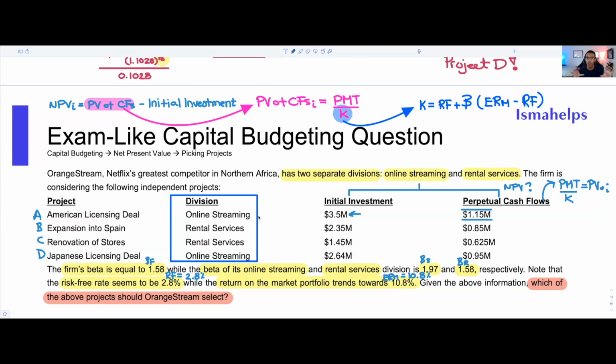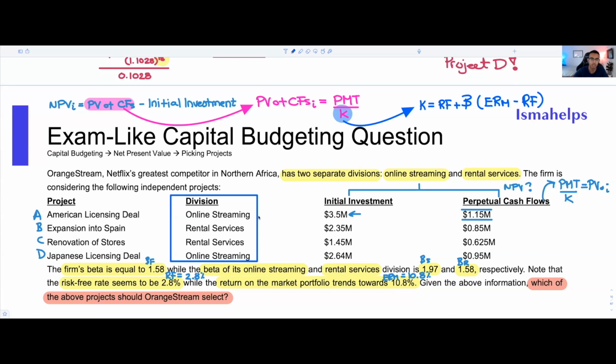So the idea is that we're going to find the betas of both divisions, the online streaming division alongside the rental services division, and then we're going to plug in that K for the present value of cash flows of the projects within those divisions. To make it really clear, for the American licensing deal and the Japanese licensing deal project, we're going to be using the beta of the online streaming division, so the K of the online streaming division. And for the other projects, we're going to use the other one. So it's really as easy as that.